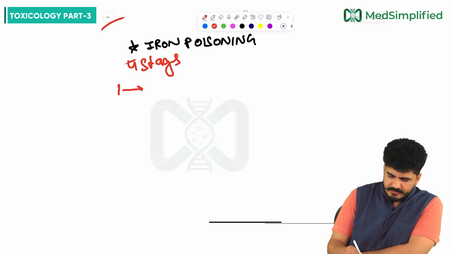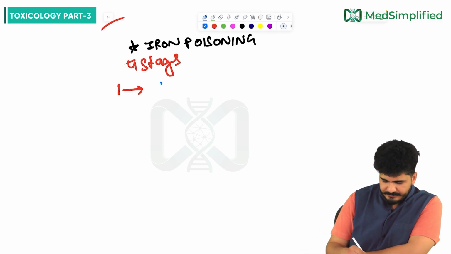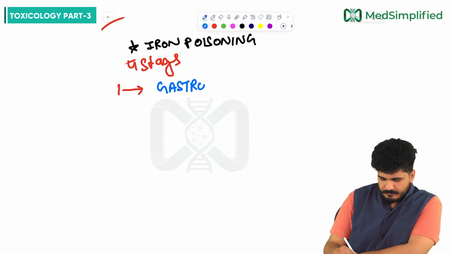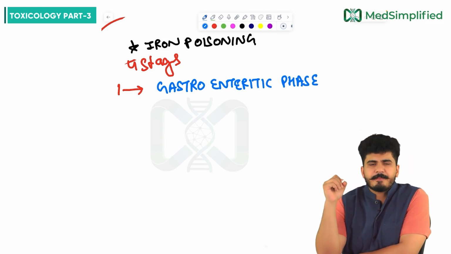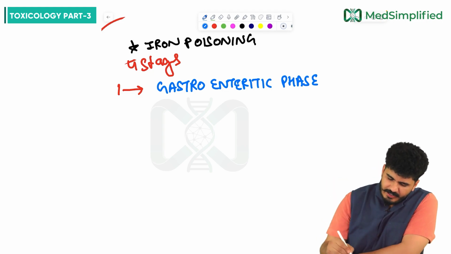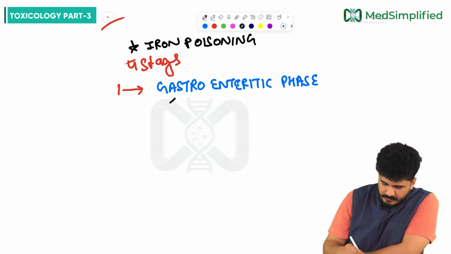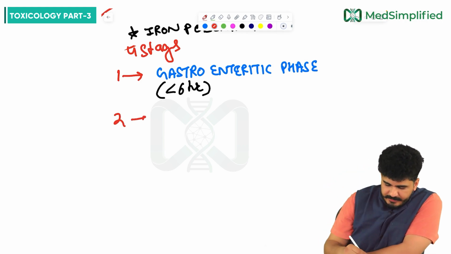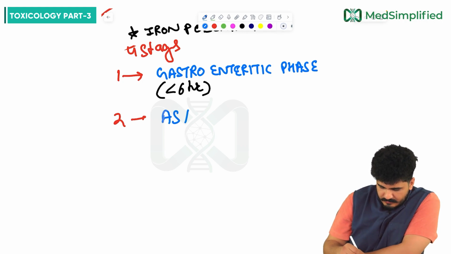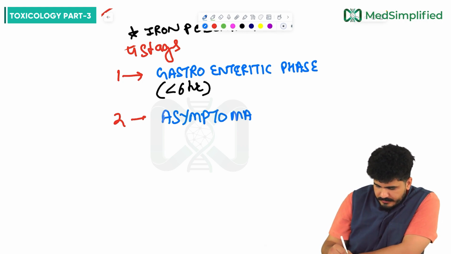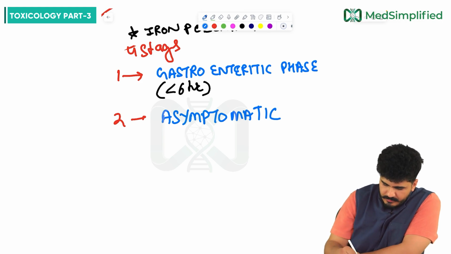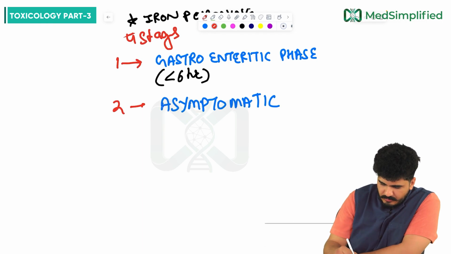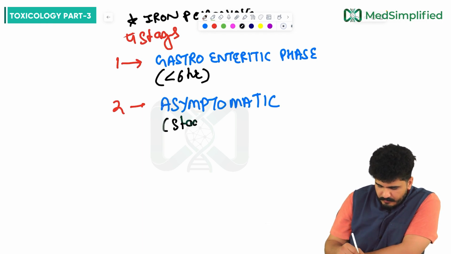Stage 1, if we see, sir, what are the symptoms in stage 1? Gastroenteric phase. The gastroenteric phase will last less than 6 hours. Then we talk about the second stage, stage 2, that is asymptomatic. This is also called the stage of confusion.